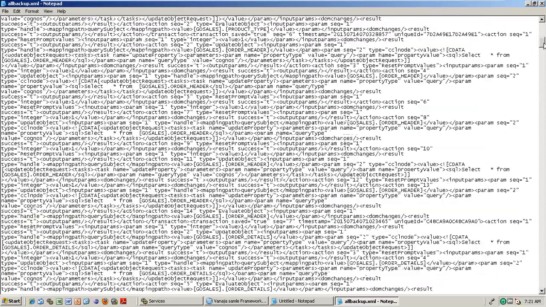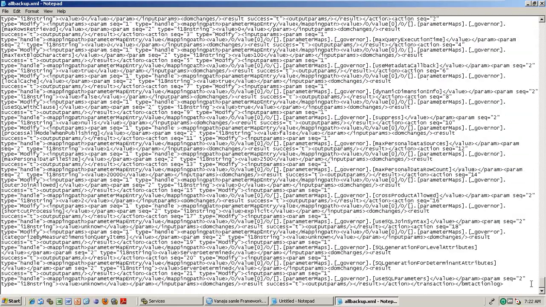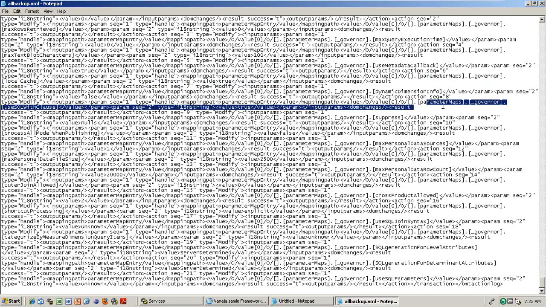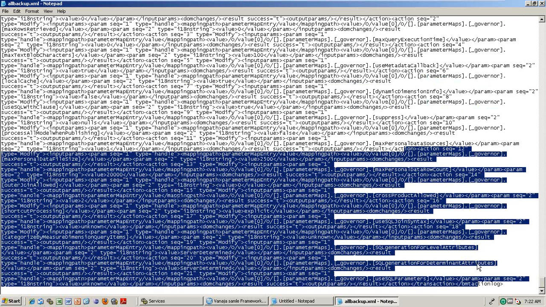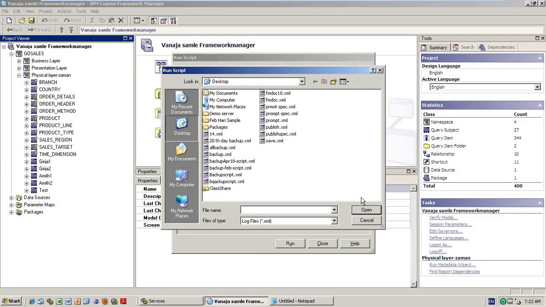All the tables you uploaded, the governor settings you did, the parameters you did, and the governor settings we changed, all those things are tracked and saved on our desktop only. You can save it wherever you want.